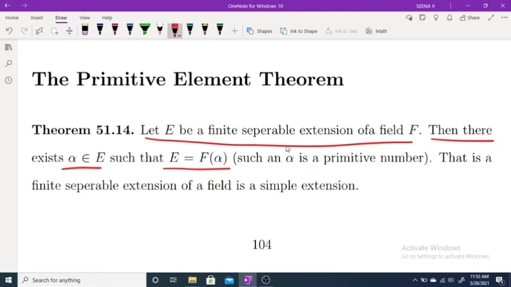If E is a finite separable extension of a field F, then there exists an α belonging to E such that E equals F(α). That is, a finite separable extension of a field is a simple extension. E equals F(α) means E is a simple extension. That means every finite separable extension of a field is a simple extension. Proof we will discuss in our next class.